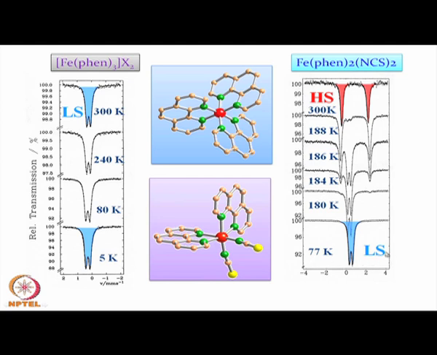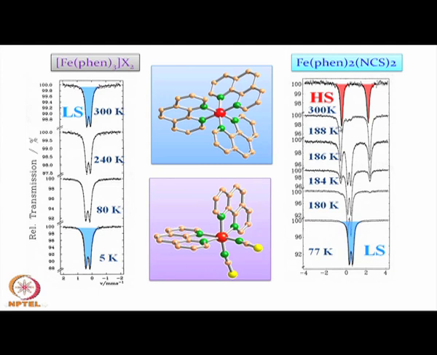So, the molecules were entirely low spin at low temperature, at liquid nitrogen temperature. As we raise the temperature, some of the low spin molecules are transforming to high spin and they are in a dynamic equilibrium. That is why we are getting the signatures for the 4 lines in the Mössbauer spectra, 2 for the low spin species and 2 for the high spin species.